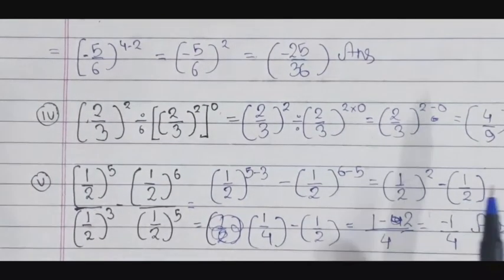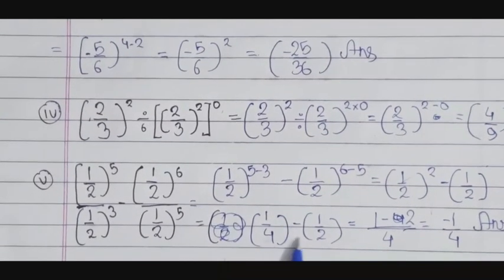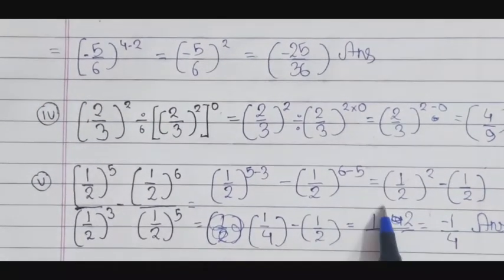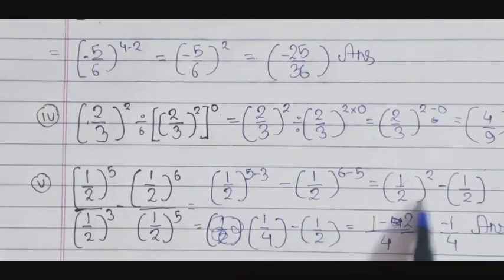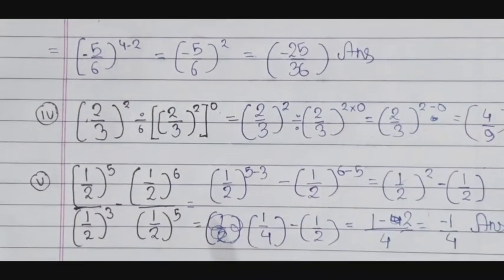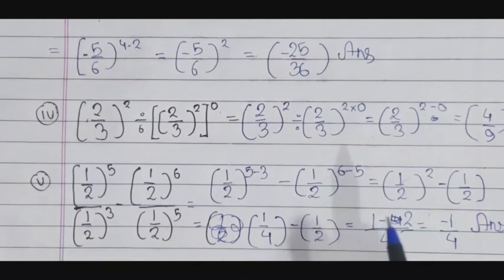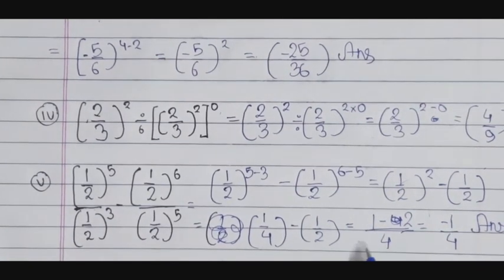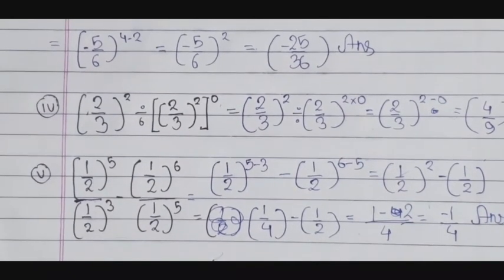Here we have to make this a rational number: it is equal to 1 by 4 minus 1 by 2, which is 1 minus 2 by 4, equal to minus 1 by 4 is our answer.